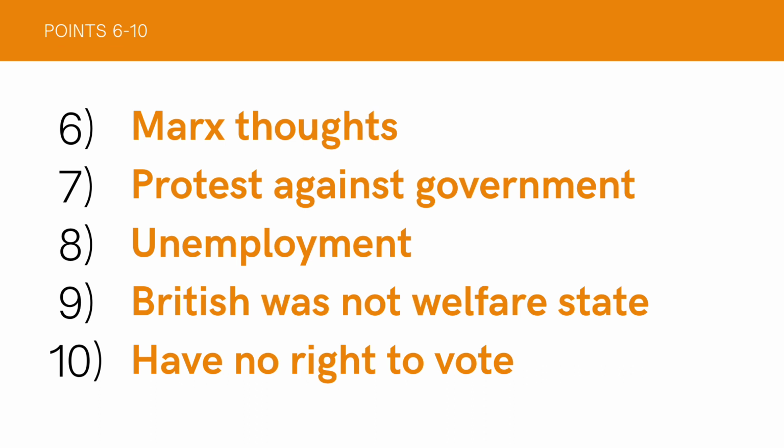In the time of Marxism, people had no right to vote. There was no democracy, and no elections were held in Britain. There was no universal right to vote; it was limited to certain people. This also raised dissatisfaction among the lower class or working class.